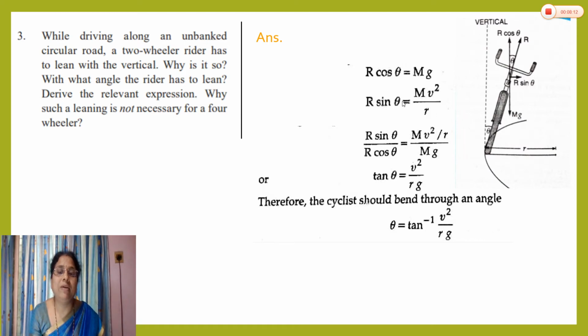We divide the equation number 2 by equation 1 means R sin theta upon R cos theta is equal to mv square by r upon mg. That is tan theta is equal to v square by rg. That we had done in the banking of road also to obtain the angle of banking. Again here the same expression we got, that is theta is equal to tan inverse of v square by rg. That is the angle here. By this angle the cyclist must have to lean so that the proper centripetal force is provided.